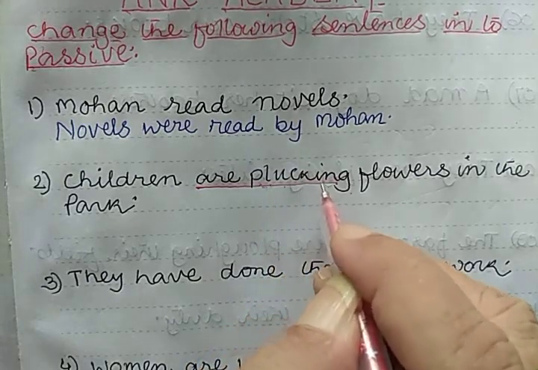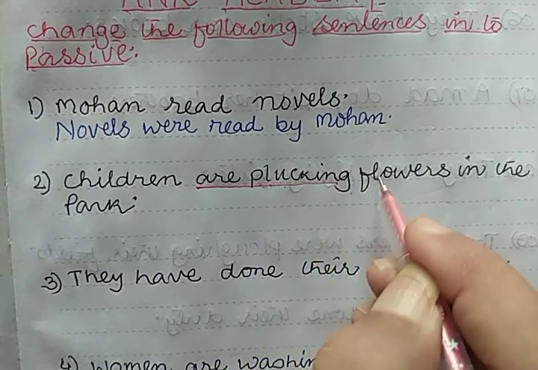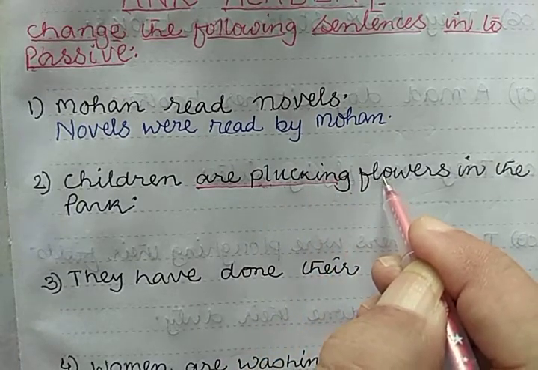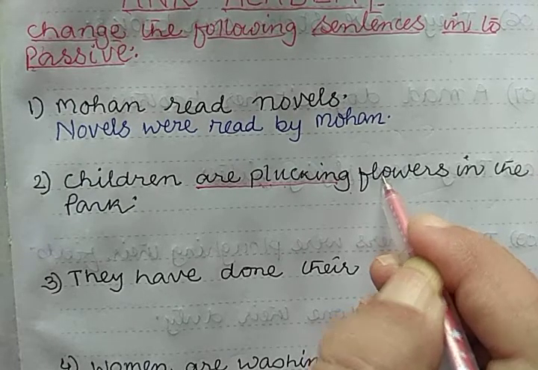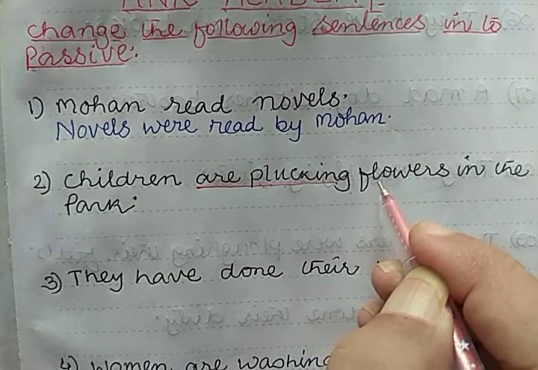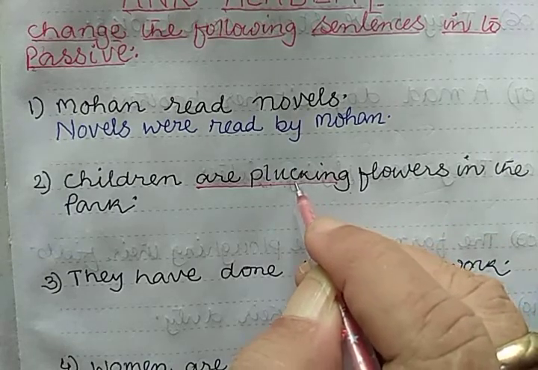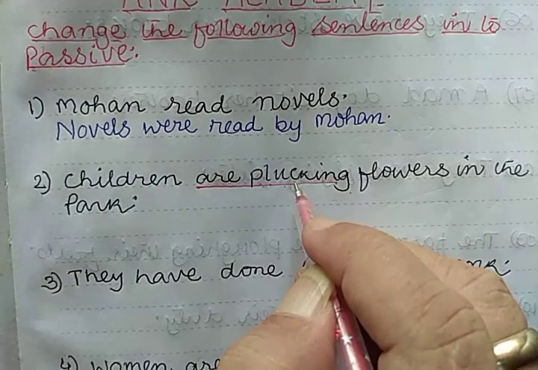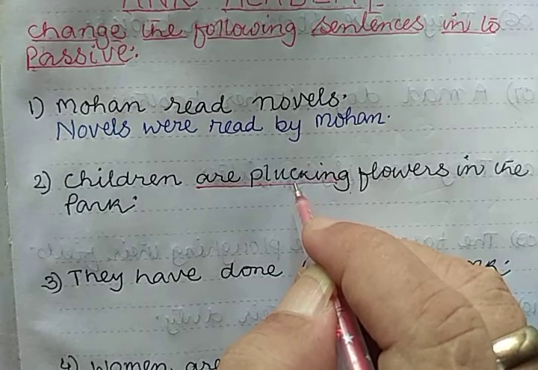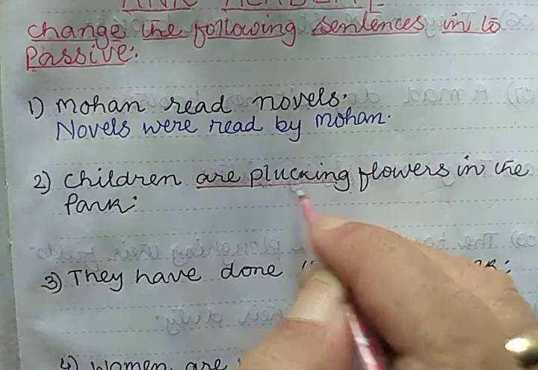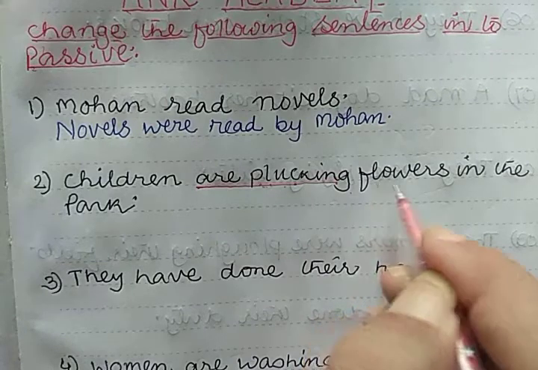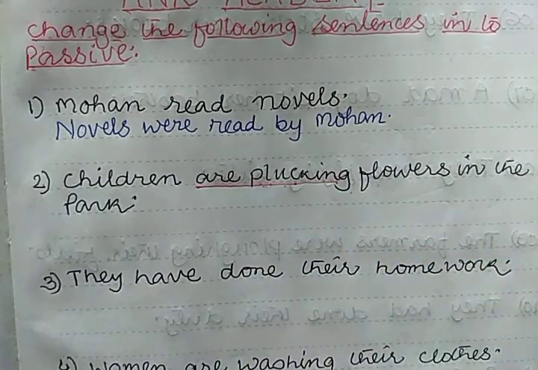And the noun is plural. So, are being. Flowers are being plucked. What is the V3 form for pluck? Plucked. So, flowers are being plucked by children in the park.